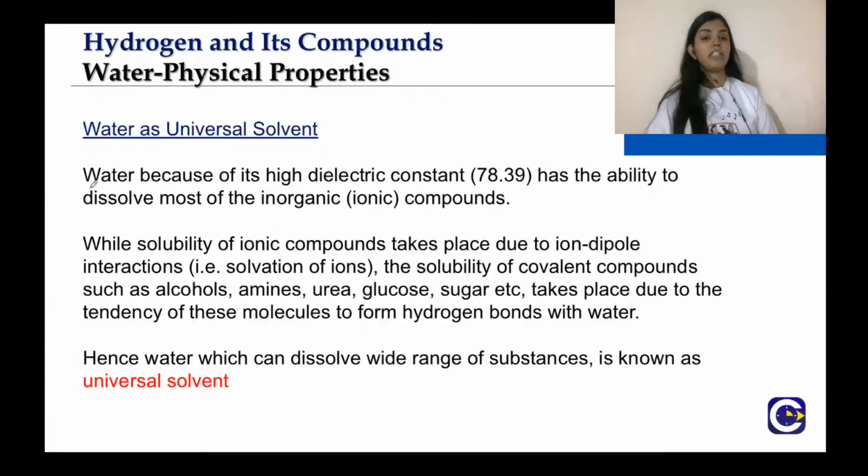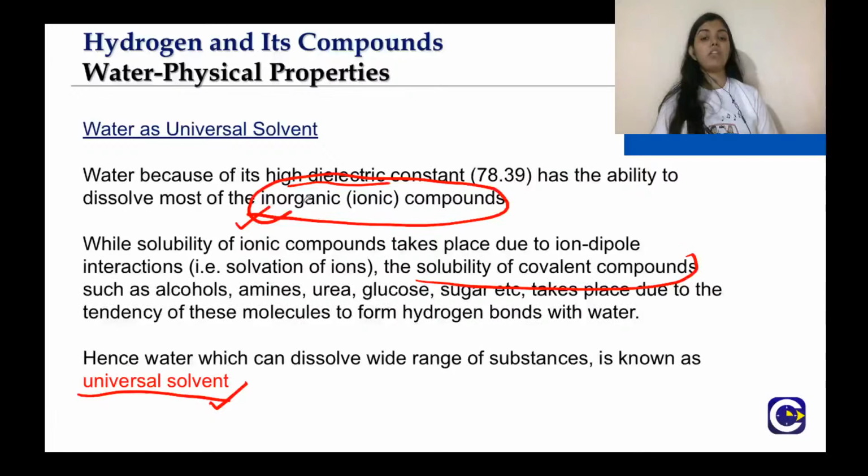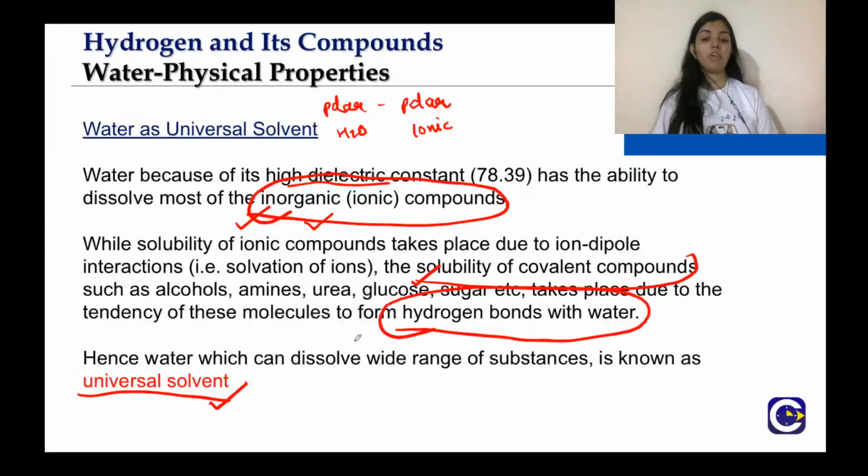So this we have already studied. Because of its dielectric constant, mostly ionic compounds dissolve in water, and that is why it is known as the universal solvent. And also the solubility of covalent compounds. See, solubility of ionic compounds, you can say that polar interaction takes place. That means like dissolves like. So water is also polar and ionic compounds are also polar. So they dissolve in water, because like dissolves like. But here the solubility of covalent compounds, as we have already discussed, is due to the hydrogen bonding with water. So solubility of covalent compounds can be explained in this way.